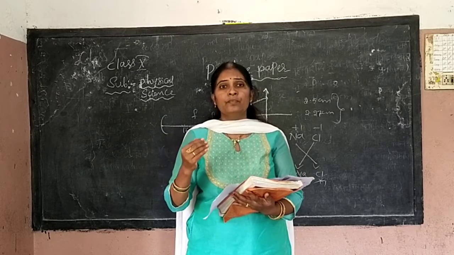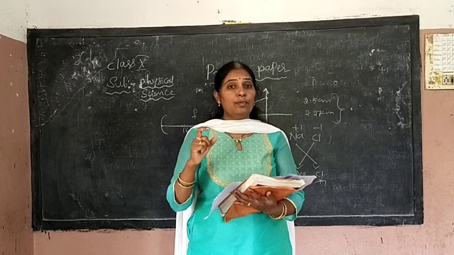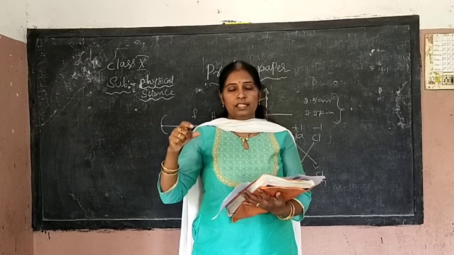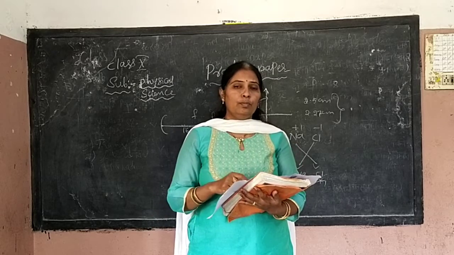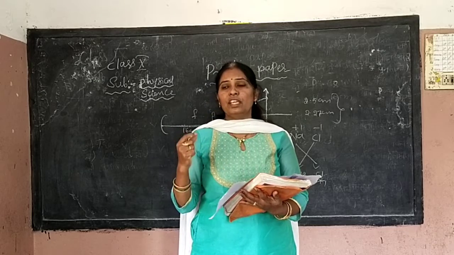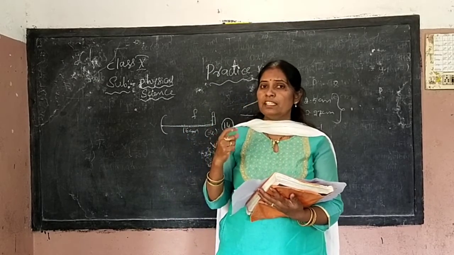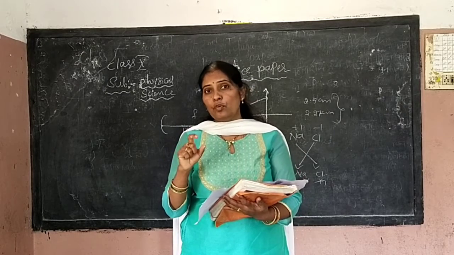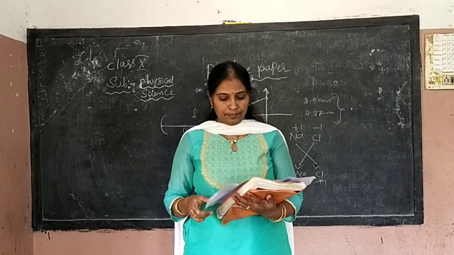Myopia is nearsightedness, hypermetropia is farsightedness, and presbyopia is when with age our muscles reduce their power, so we get both types of defects. So what can a bifocal lens be used for?